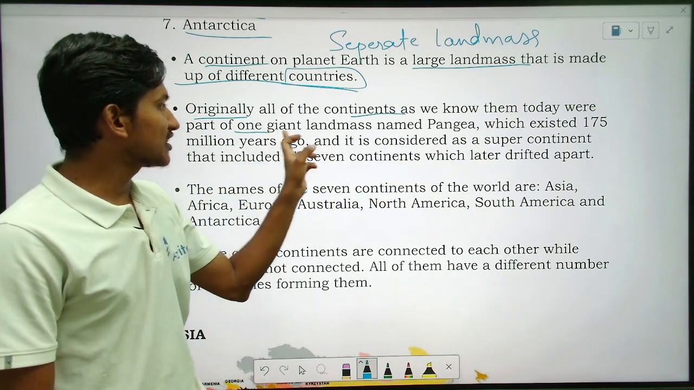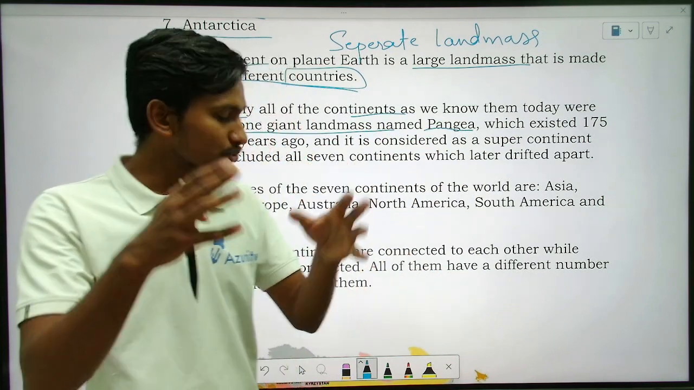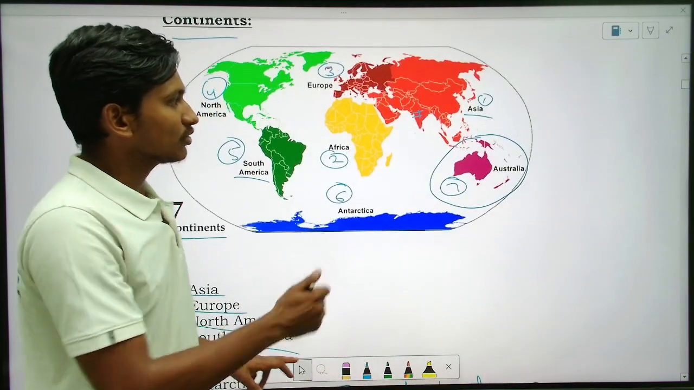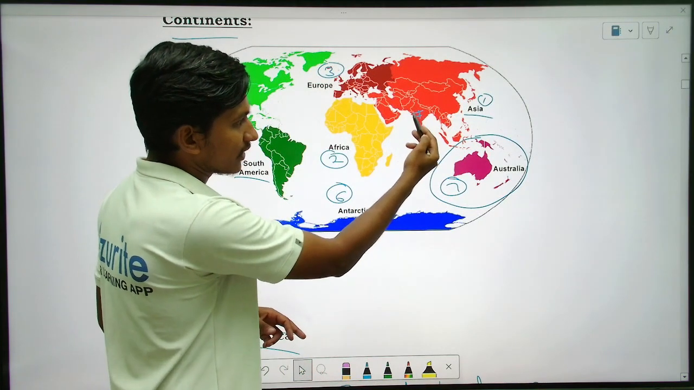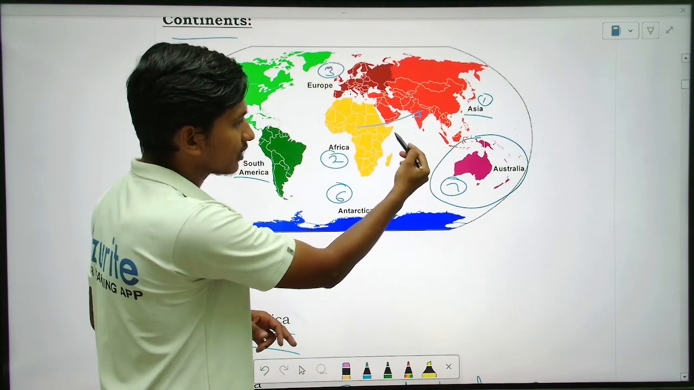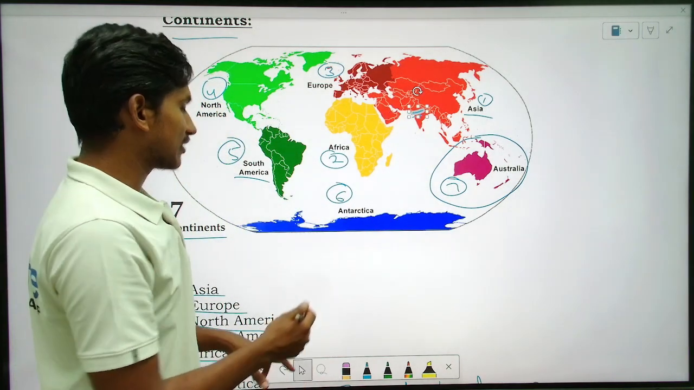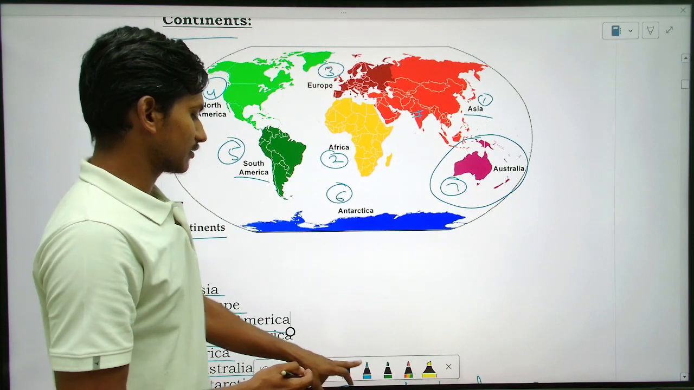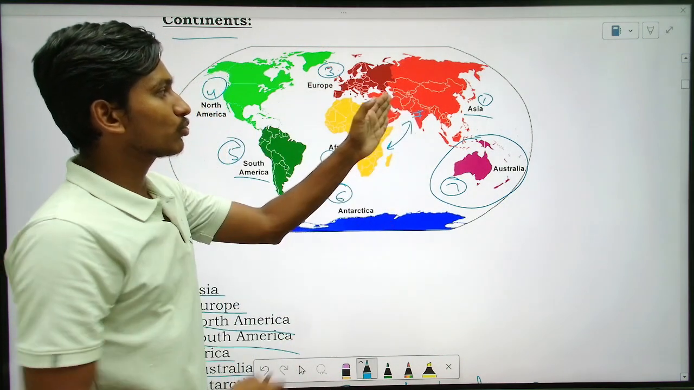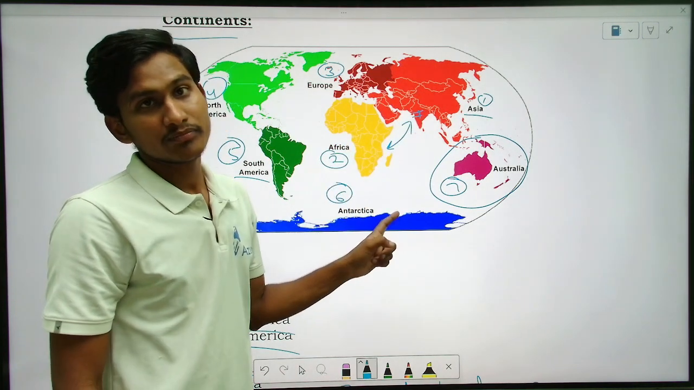So next let us see, originally all of the continents we know today were part of one giant landmass that is named Pangea. If you see here, you may observe something. So this is our India, right? India, if you see here, it can be joined here. So it can be joined here, right? So the Indian subcontinent was connected to Africa, right?